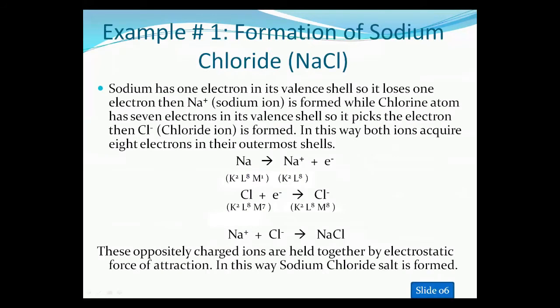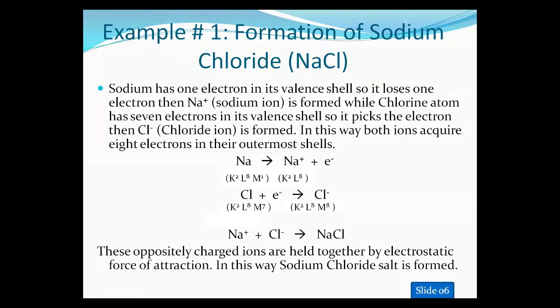Example number 1: formation of sodium chloride. The formation of sodium chloride is a good example of an ionic compound, or the formation of an ionic bond. As you know, sodium is present in the first group, and it has one electron in its outermost shell.